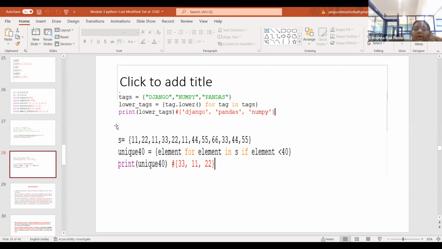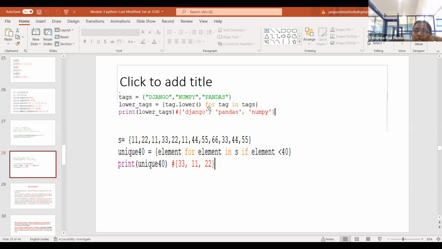Am I clear? Or do you want me to repeat? Here, tag is a variable. In exact technical terms, this is nothing but an object, and dot lower is a function which is used to convert each string into its corresponding lowercase.